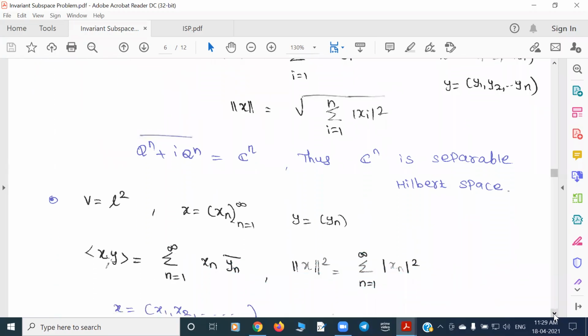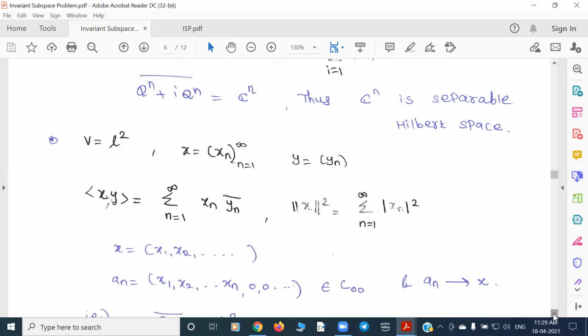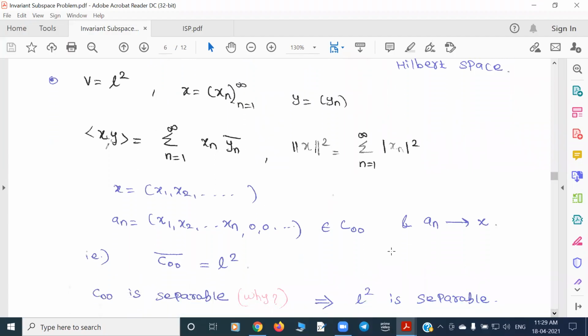Similarly, now take the sequence space L2. Instead of a finite sum, we define an infinite sum. So this gives an inner product, and these terms give a norm. An element in L2 is nothing but a complex sequence with a finite square sum.